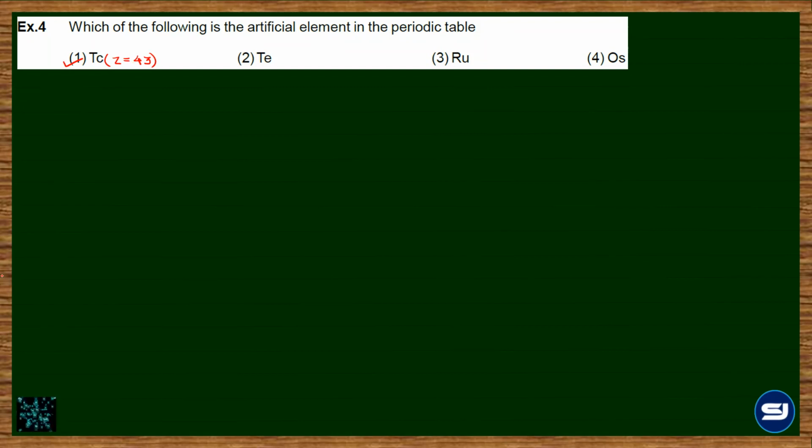The things you don't know, you should remember, because direct questions of this type can come. So you can see point number 9, the artificial element is technetium with Z equal to 43. Before the next session, please go through this table and remember each and every point. Okay, mark it as important.